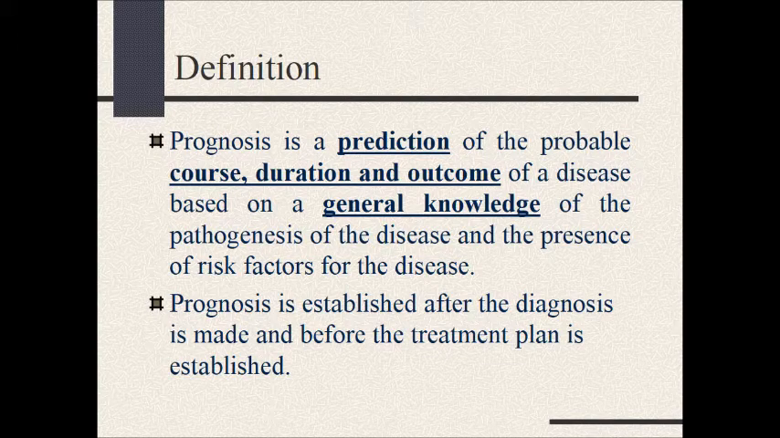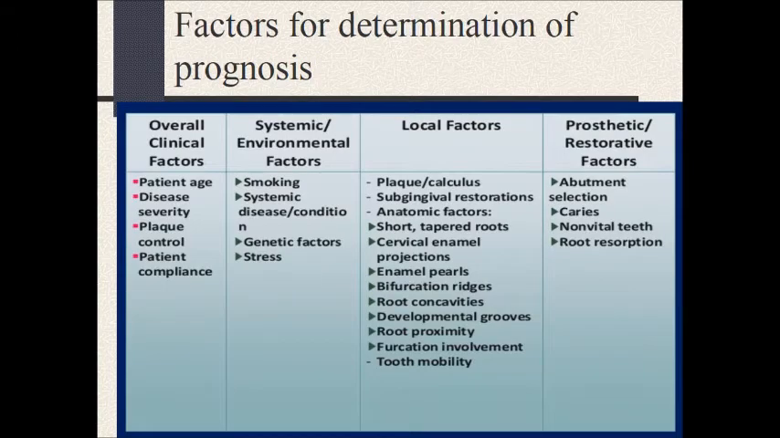Prognosis is prediction of probable course, duration and outcome of the disease based on the general knowledge of the pathogenesis of disease and the presence of risk factors. Prognosis is established after the diagnosis is made and before the treatment plan is established.